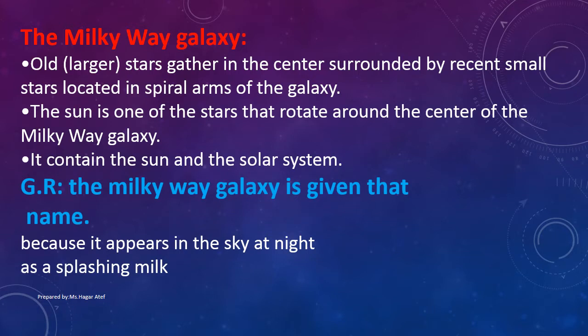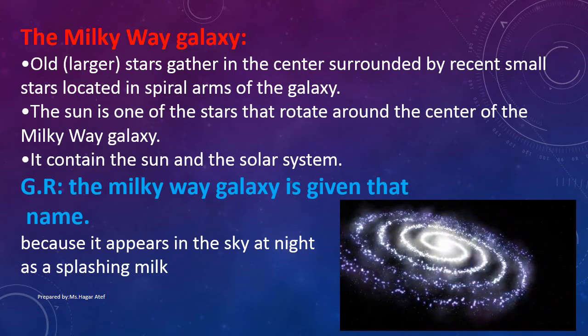The Milky Way galaxy. Old or larger stars gather in the center, surrounded by recent small stars located in the spiral arms of the galaxy. The Sun is one of the stars that rotate around the center of the Milky Way galaxy. It contains the Sun and the solar system. Give reason: the Milky Way galaxy is given that name because it appears in the sky at night as splashing mud.